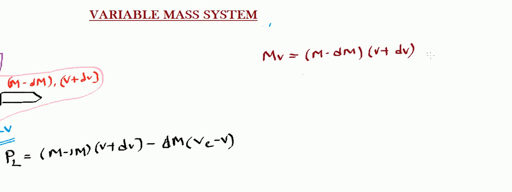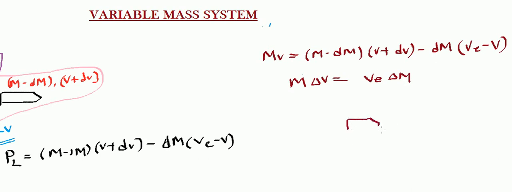That's why v plus dv, and I put a minus sign with dm into ve minus v. Okay, so what happens? You will see things getting cancelled, and you will be left with this term m delta v equals ve delta m.